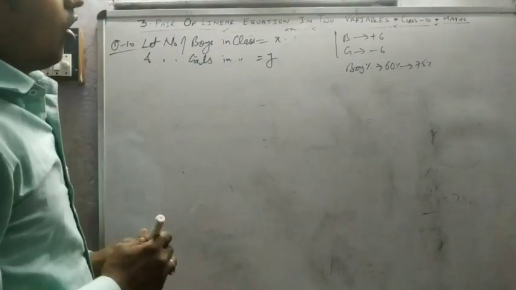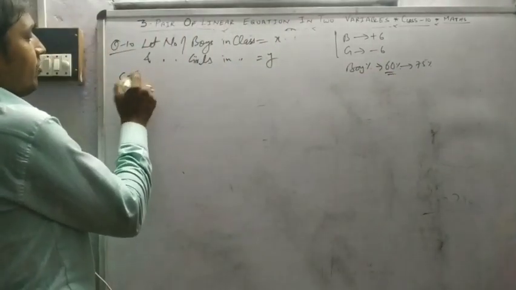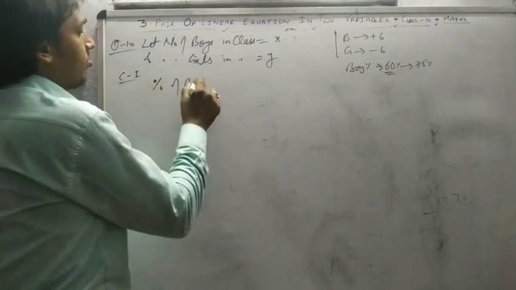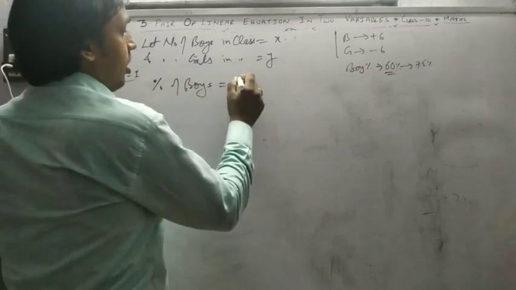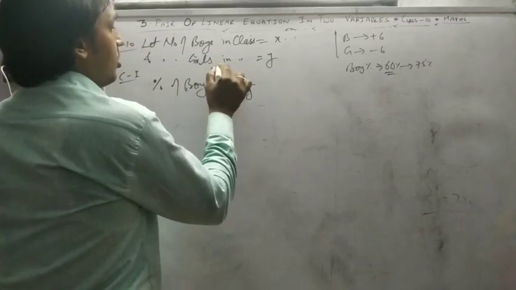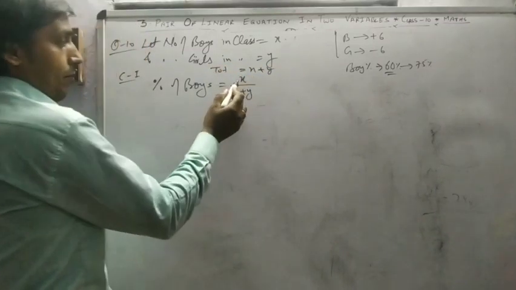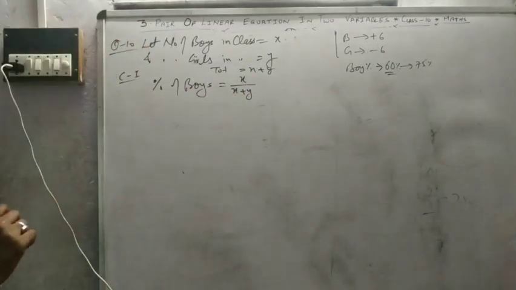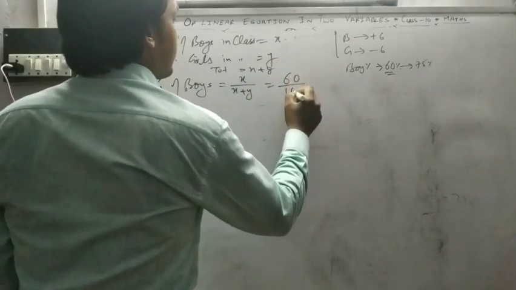So, if the initial boys percentage is 60%, what percentage? X boys out of total, means X plus Y. X upon X plus Y is equal to 60%.